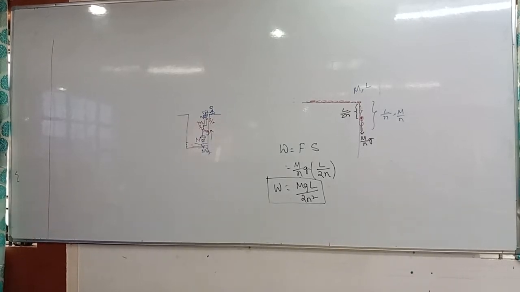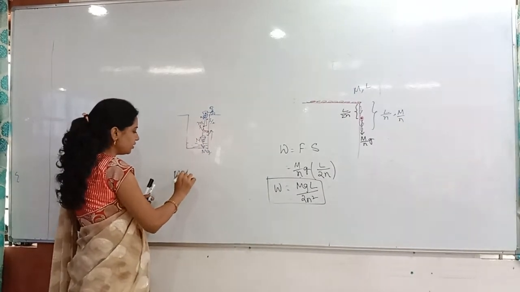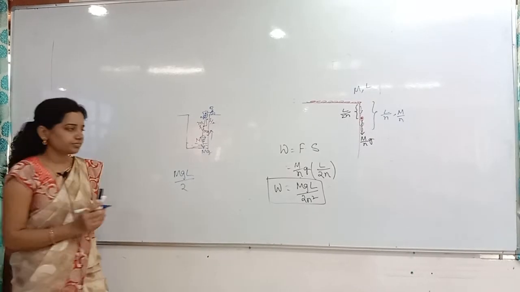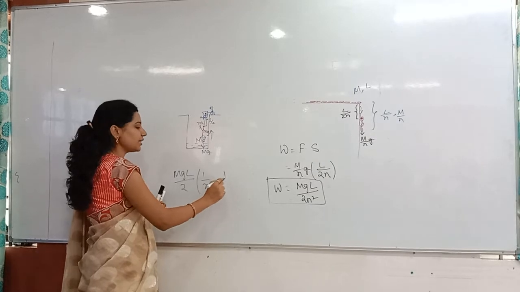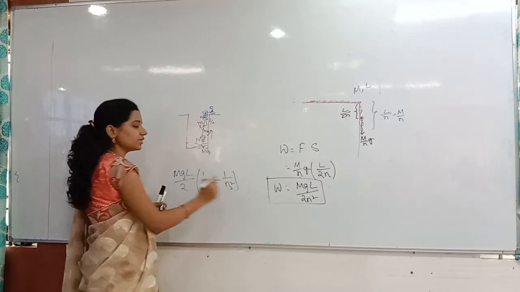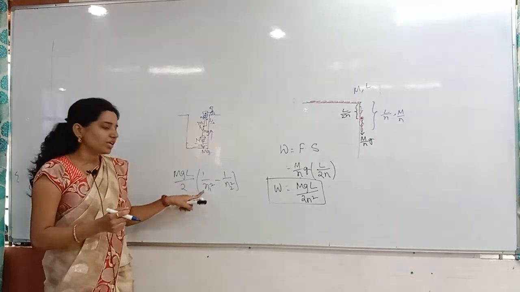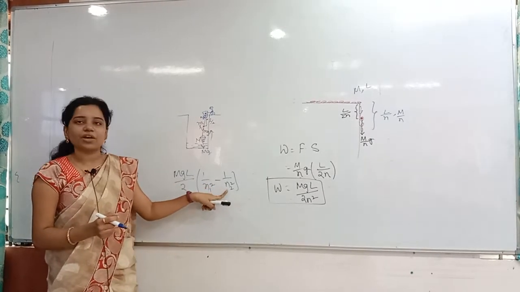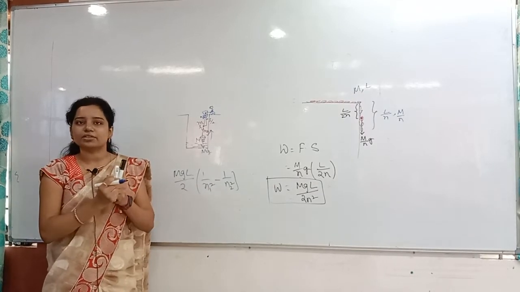So the formula is simple. So here already we got how much here? mgl by 2 we will take outside. How much is there on the table? 1 by N1 square minus how much is hanging? 1 by N2 square. That's it. Why? Because we are just bringing how much part? Nothing but only 1 by N1. From that how much you have to remove? This one N2 you have to remove. Why? Because that is still hanging only. That is not yet pulled yet.